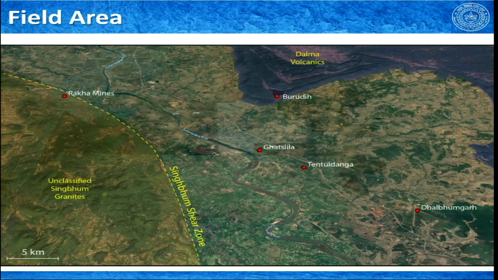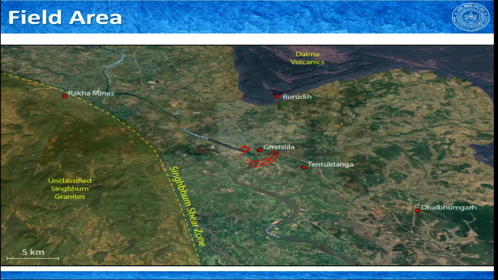So, I have a Google map for you here to give you again the overview. This is the Shingbhum shear zone, the trace of the Shingbhum shear zone, and here you see the nose of the synform of Talma volcanics. So, Ghatshila is here. Here you have the 3 quartzite bands going like this. Ferryghat is here. You can see the bridge here.